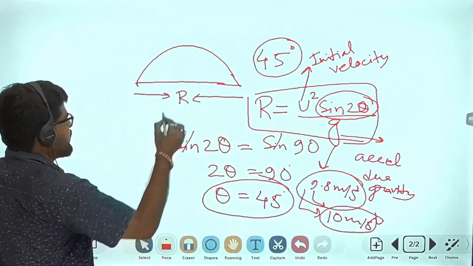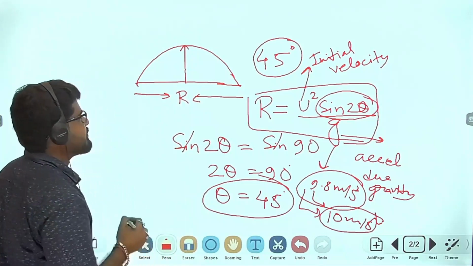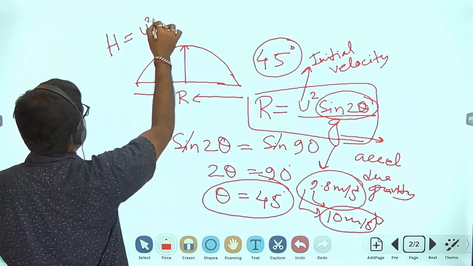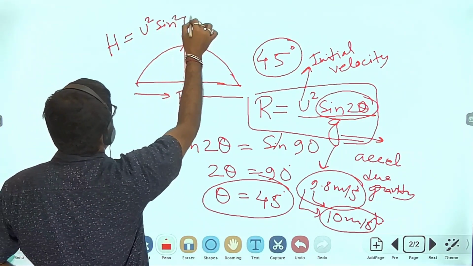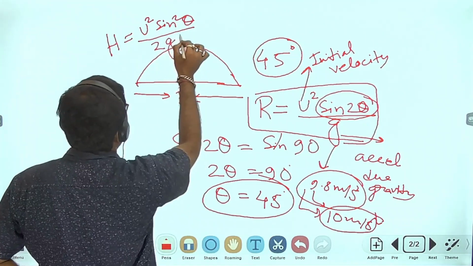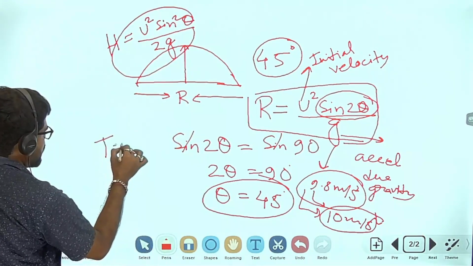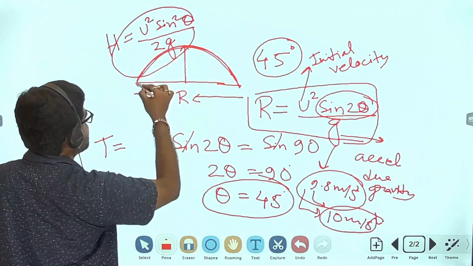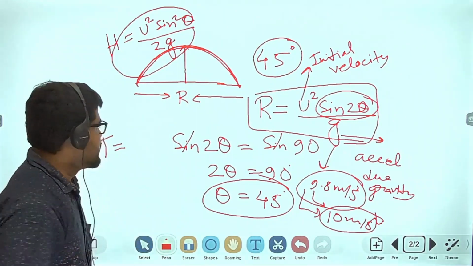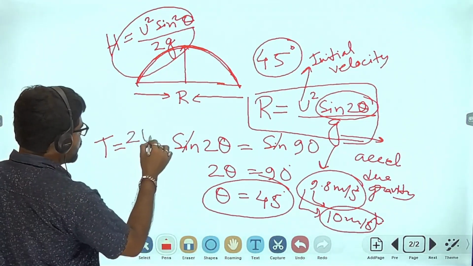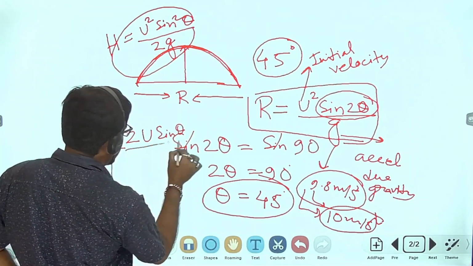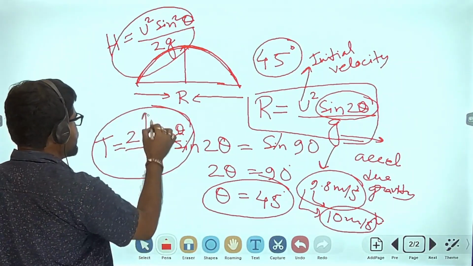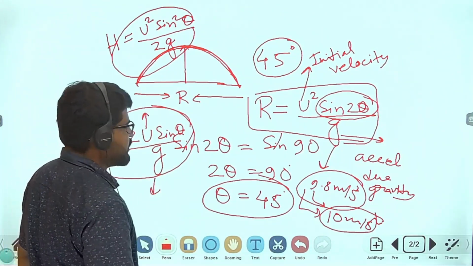Then what is the maximum height? The formula of maximum height in projectile motion is u square sine square theta by 2g. And what is the time period or time of flight? That means how much time the object is in the air. This formula is 2u sine theta by g, where u is the initial velocity and g is the acceleration due to gravity.